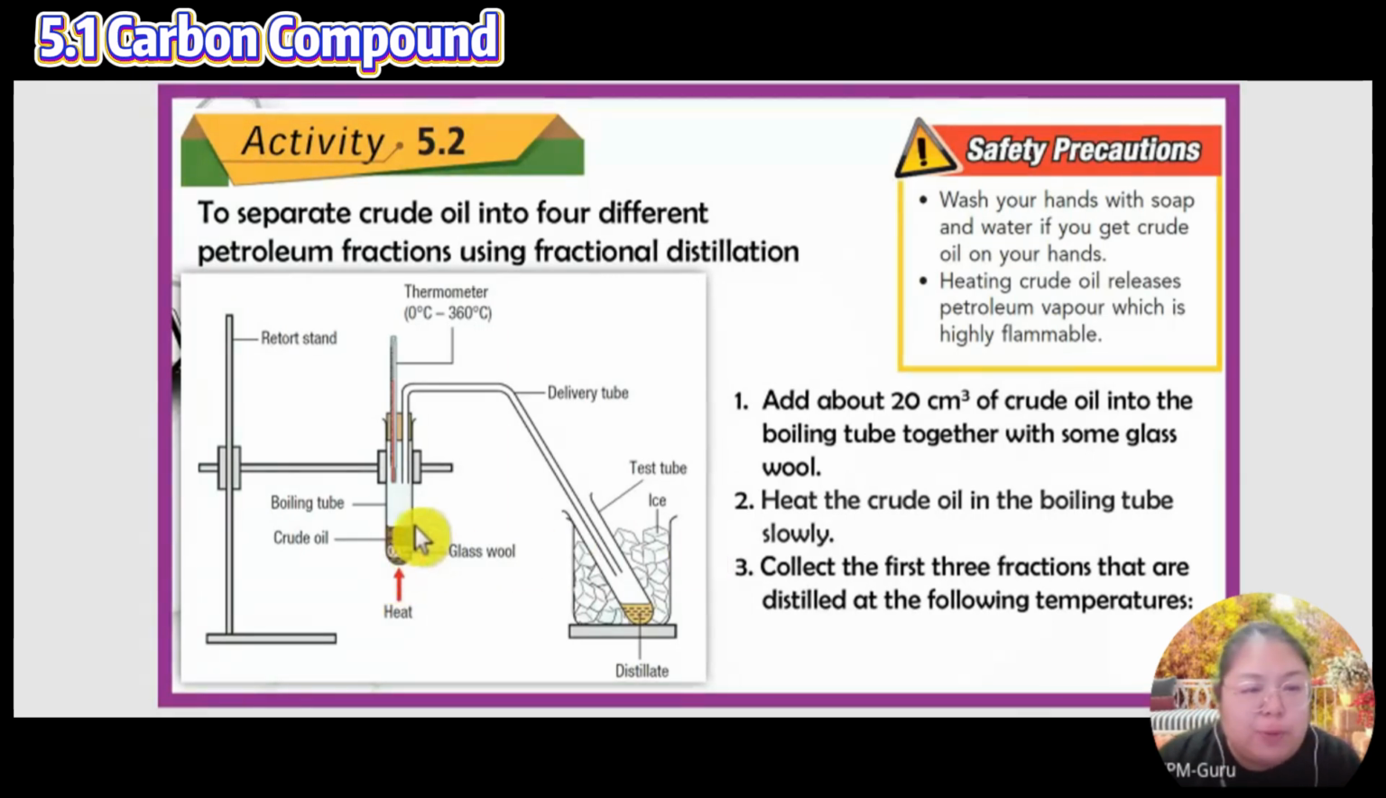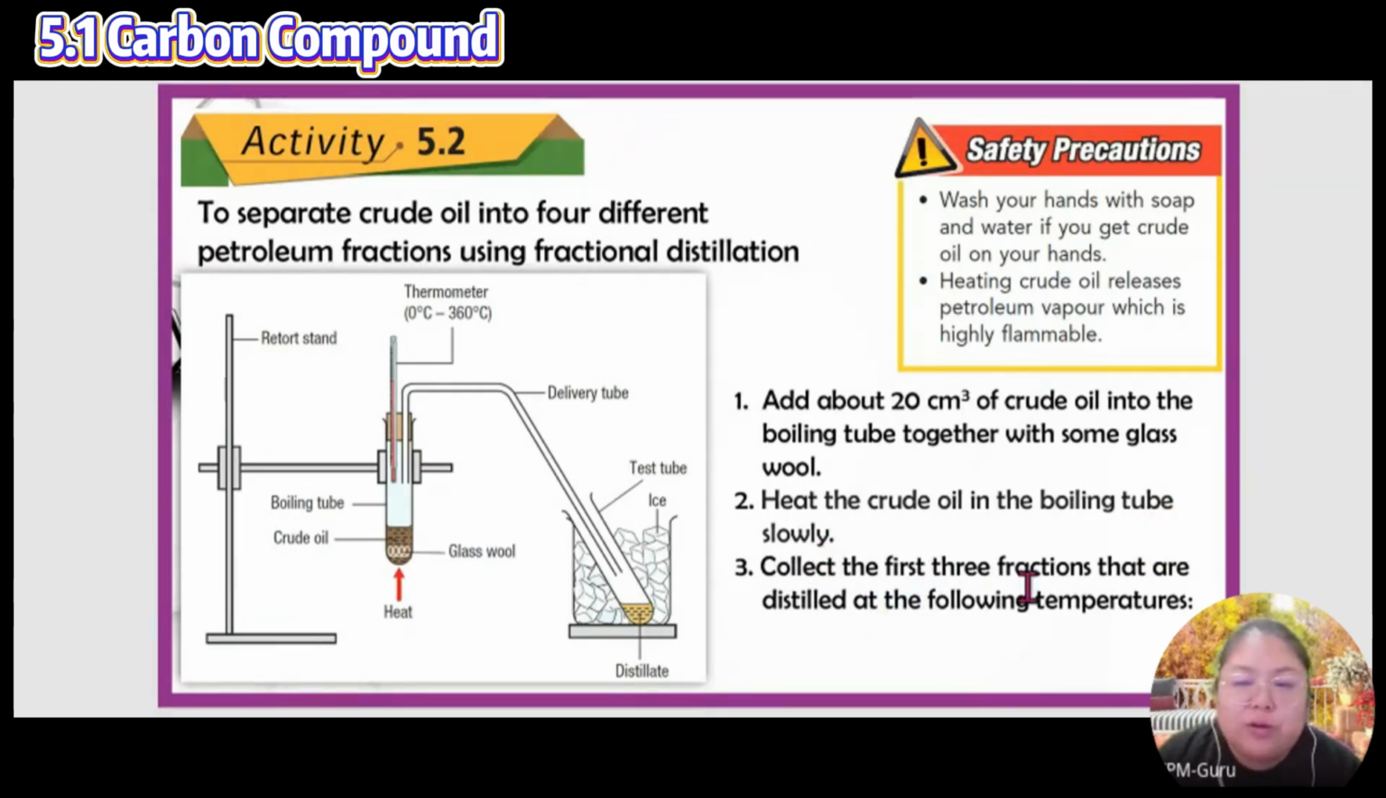Later when you heat, you produce a gas. The gas goes through the delivery tube and comes out. When it comes out it is a gas, but because I put the ice, it can condense back and become liquid. So they say add 20 cm cube of crude oil, which is petroleum, into the boiling tube together with the glass wool. The glass wool is there so the crude oil does not stick together and become solid. They just want it to stay separate, not joined together.